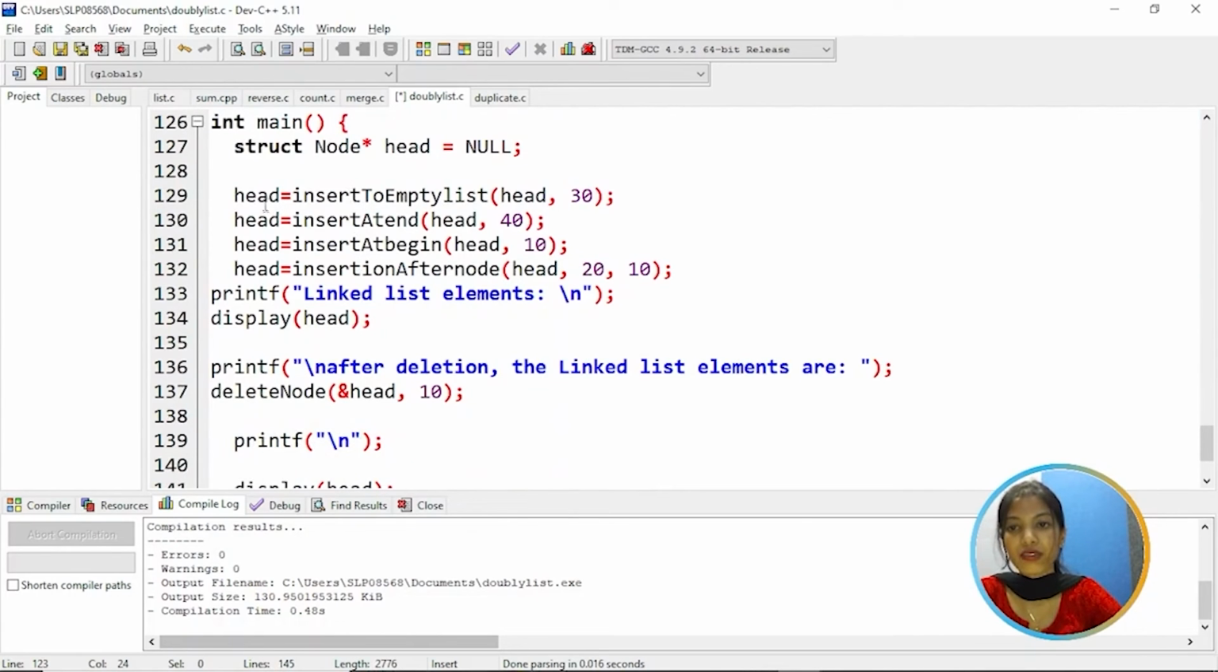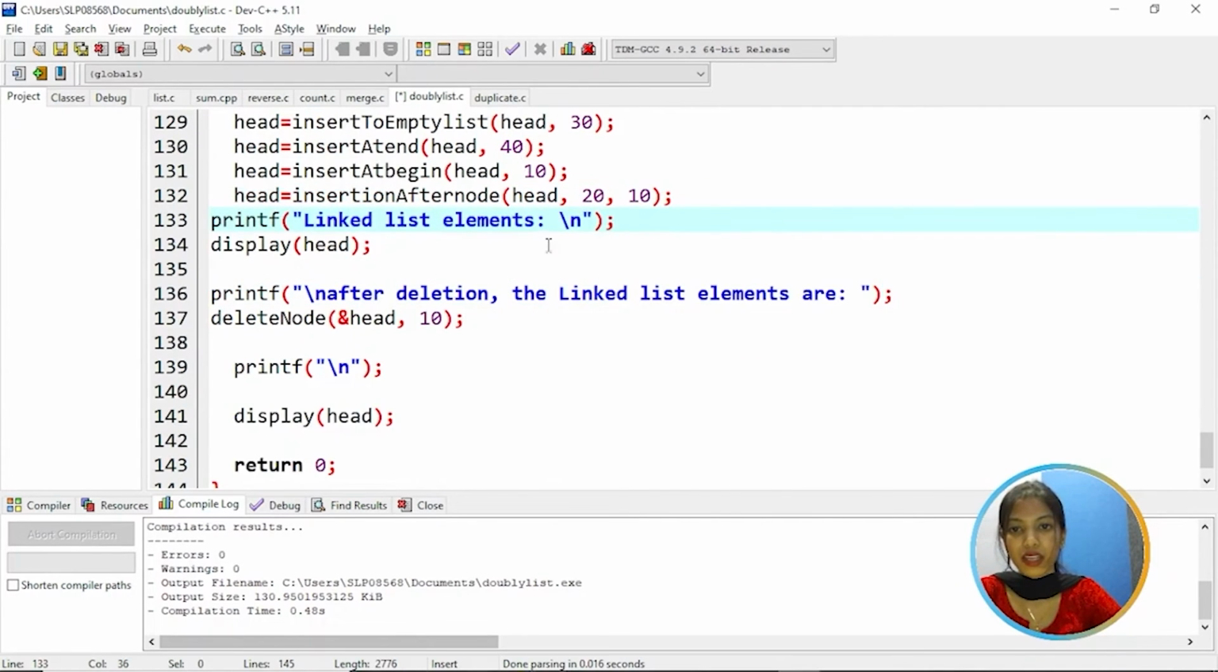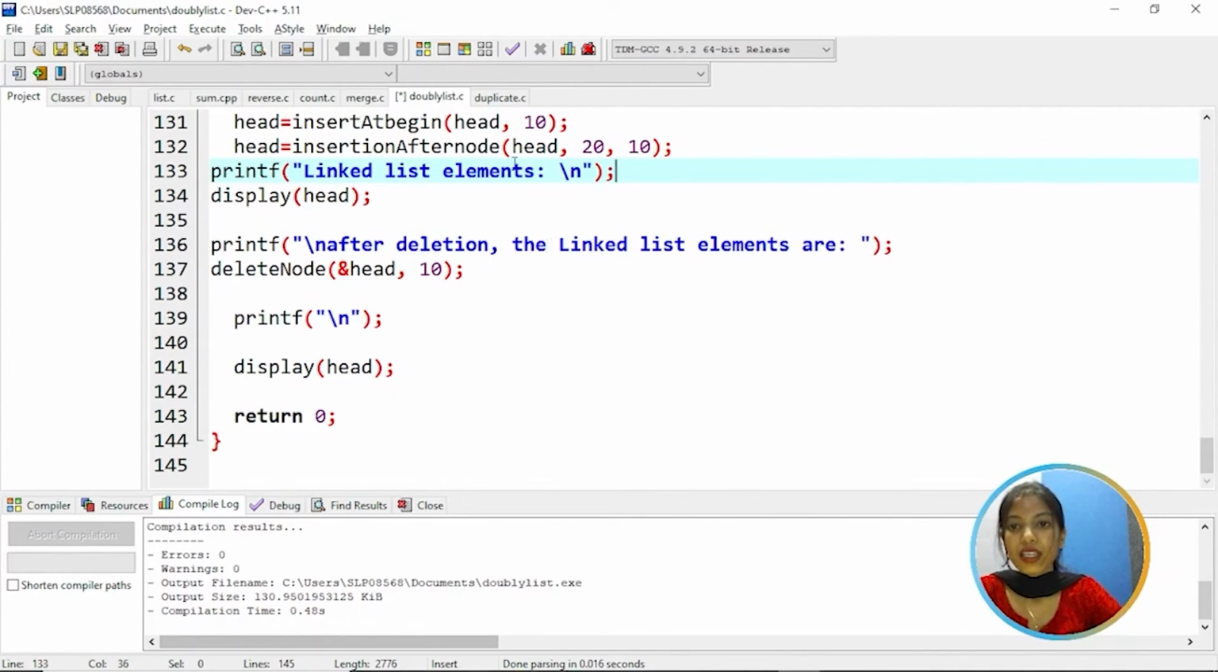Coming to the main function, as we have already seen how to insert, the elements that we are inserting are 10, 20, 30, and 40. And we print the linked list elements, so we call the display function to print the elements. And after deletion, the linked list elements are shown. Which element are we deleting? That is 10. So we call the delete node function to delete the element 10. Then again we call the display function to display the elements.